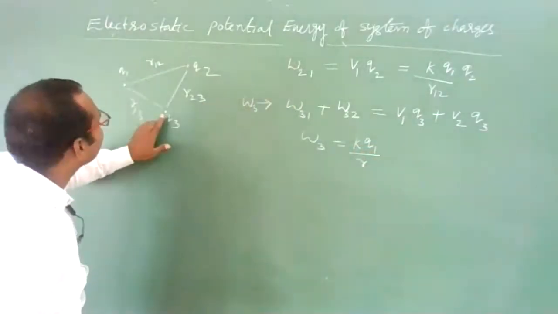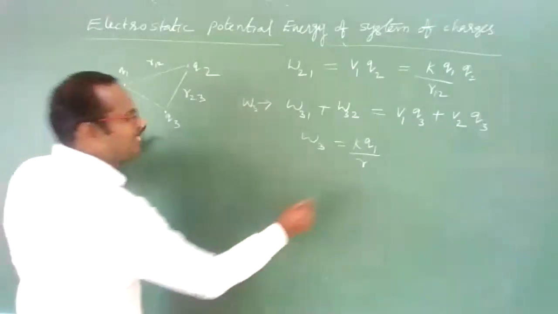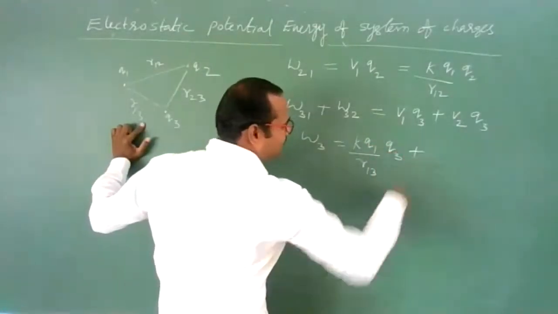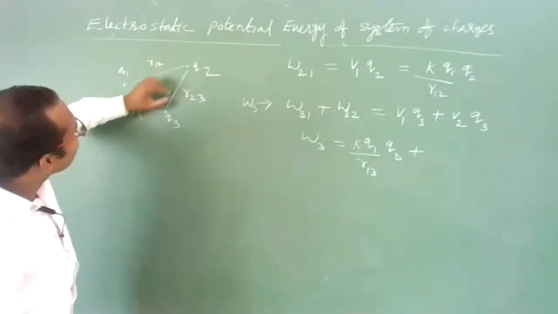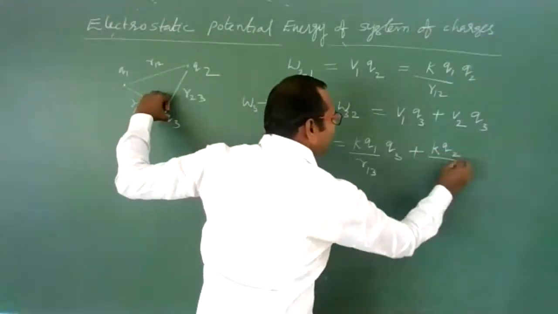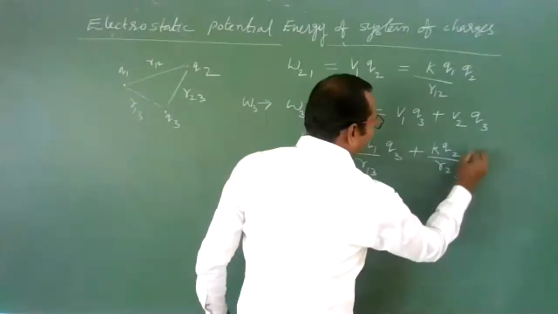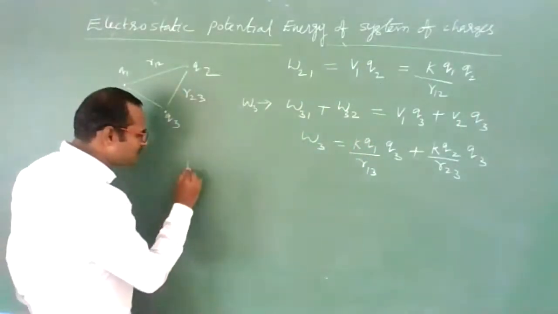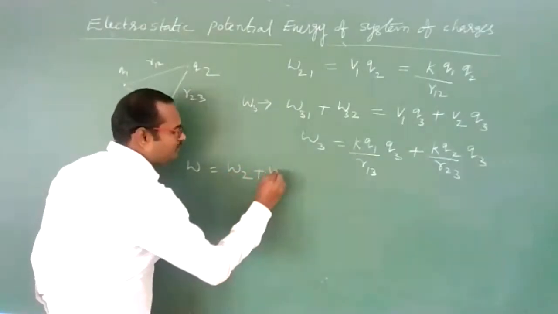V1 we need to take here: potential due to Q1 here is at distance R13, times Q3, plus V2. V2 is due to the second charge: here potential is K Q2 by distance R23, times Q3. The total work done to be performed is the work done to bring the second charge plus the work done to bring the third charge.